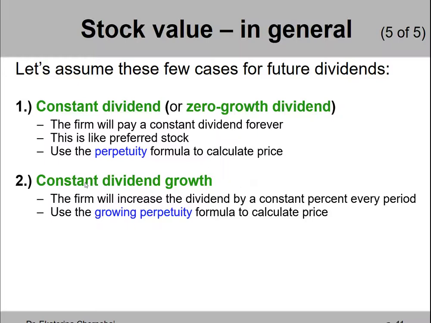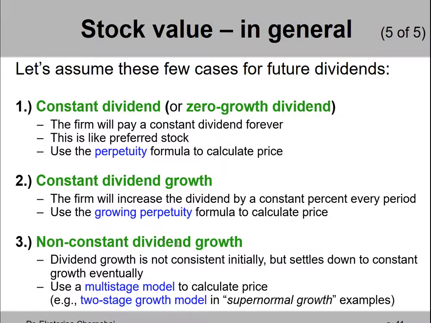Like the name implies, dividend is growing at a constant rate. So a company is maybe expanding, right? And actually a lot of successful companies are probably looking this way. They're expanding, they're growing, they're making more and more money, and so they can afford to continuously increase their dividend per share. And this is what we learned in chapter 6 as a growing perpetuity. So we can use the present value of a growing perpetuity formula to calculate the stock price today.